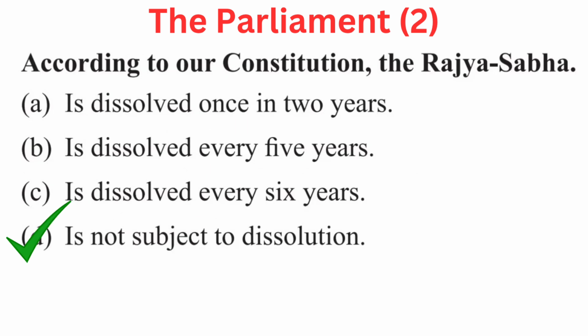Your question is, according to our constitution, the Rajya Sabha, your options are A is dissolved once in 2 years, B is dissolved every 5 years, C is dissolved every 6 years, or D is not subject to dissolution. Right answer is D is not subject to dissolution.